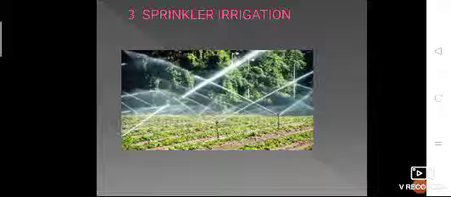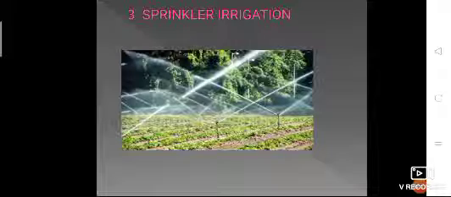Okay, again there are two types of method that is involved in sprinkler irrigation. One is perforated pipes and another is rotating sprinklers. In case of perforated pipes, there is a nozzle provided on the top of the pipe, which has small holes through which the water comes out in the form of spray. And next is your rotating sprinklers.